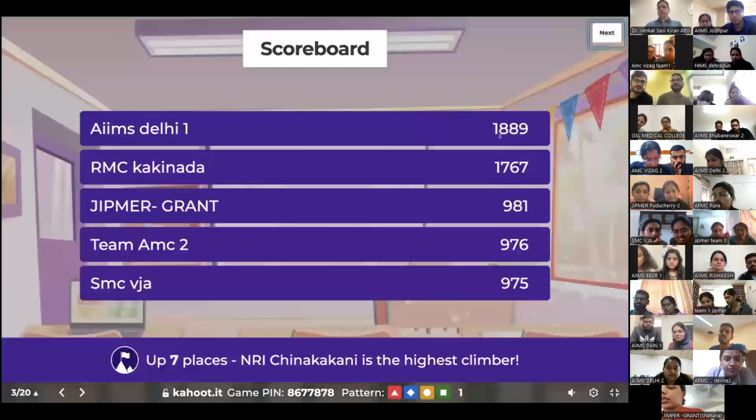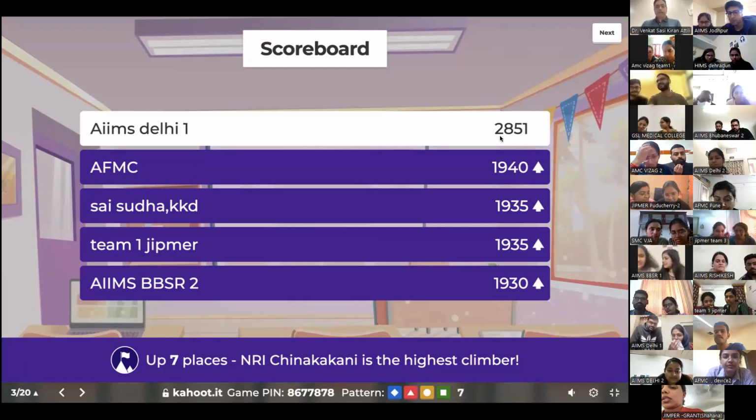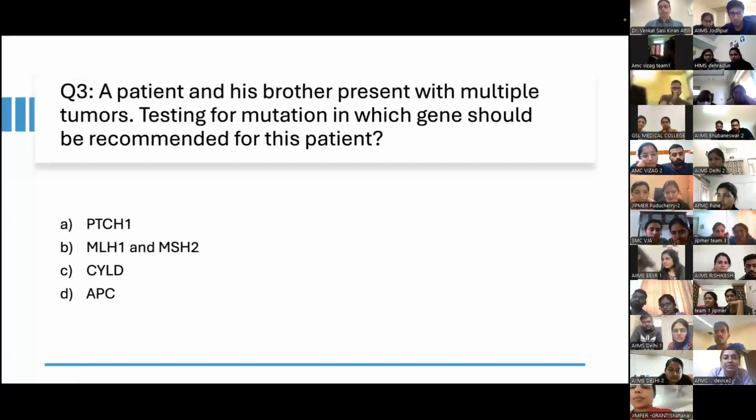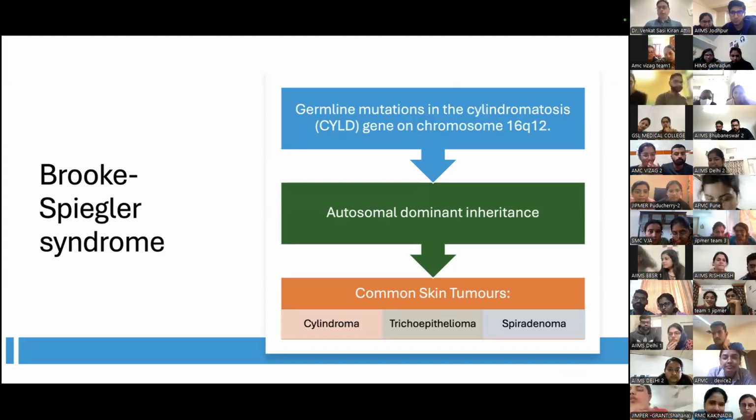So let's see what the leaderboard is like. AIIMS New Delhi is still on top. Now AFMC has gone to the second position. Sai Sudha Kakinada third. Team JIPMER fourth. AIIMS Bhubaneswar is in fifth position. Up seven places, NRI Chinakakani, highest climber, which is excellent. So you still have lots of questions to go. So don't despair. So the answer is basically Brooke-Spiegler syndrome, where you see multiple cylindromas. You can also see spiradenomas, and it's an autosomal dominant inheritance.